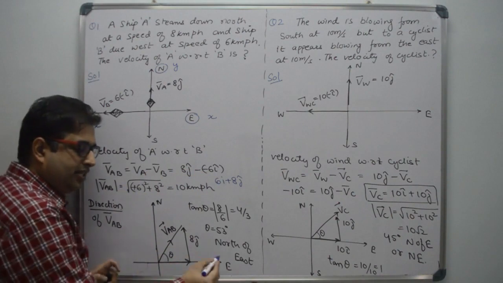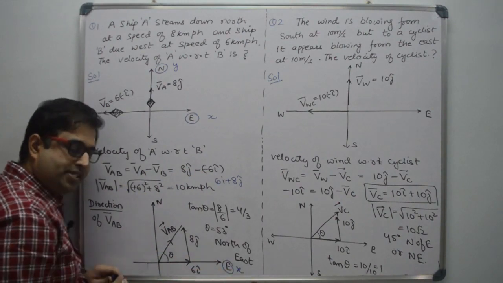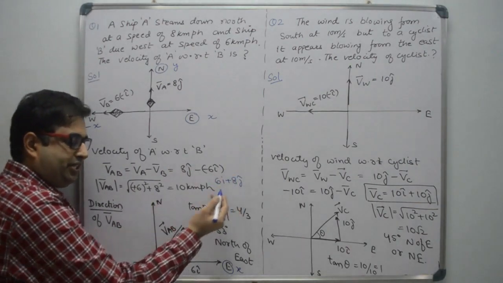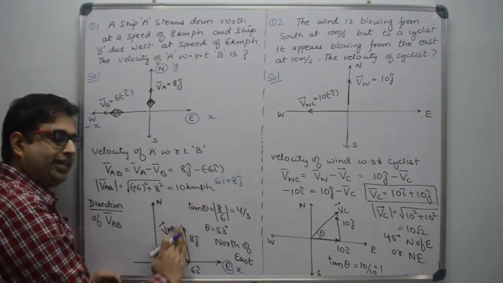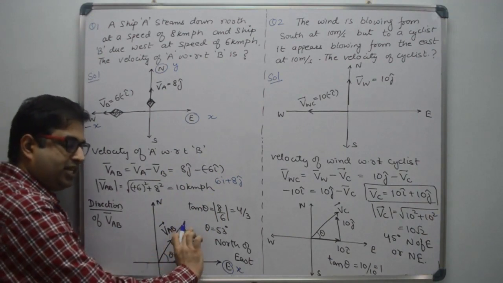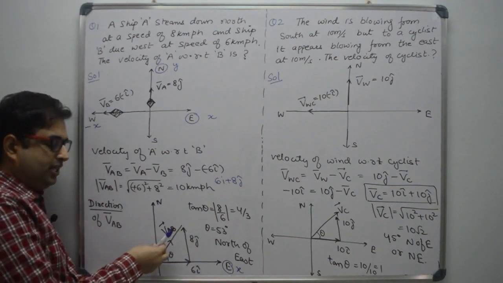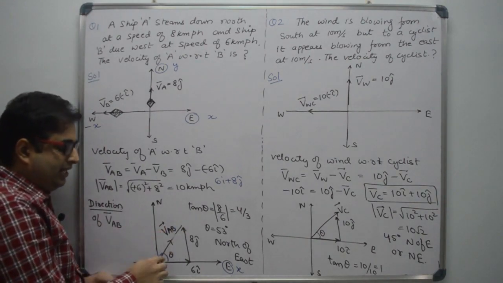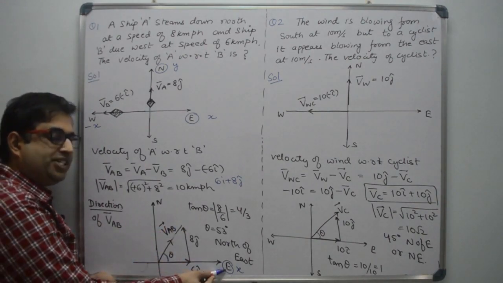i means east direction, x-axis. So this is 6 i. Then connect 8 j, 8 j in north direction. So this is the sum of 6 i plus 8 j according to the triangle law. This is the direction of the relative velocity, and this is the angle made with east.